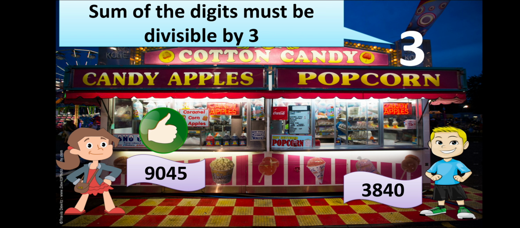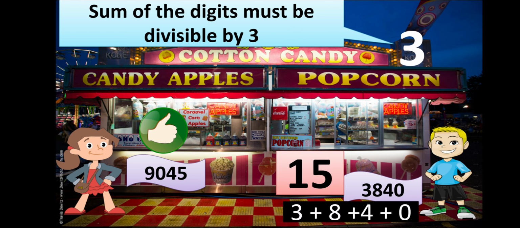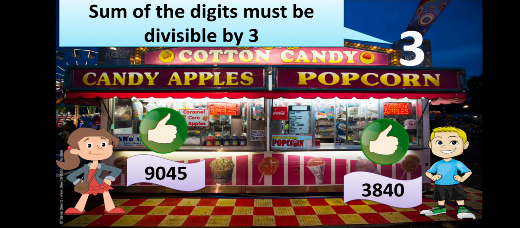What about Johnny? He also starts adding. When he adds the digits of his coupon number, he gets 15. Now 15 is also divisible by 3: 3 5s are 15. So he too gets the gift. Both of them get the gift at stall number 3.